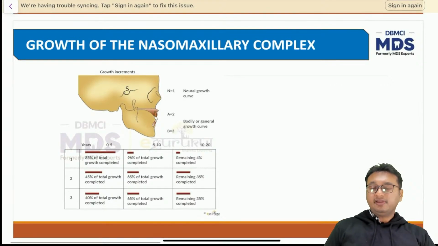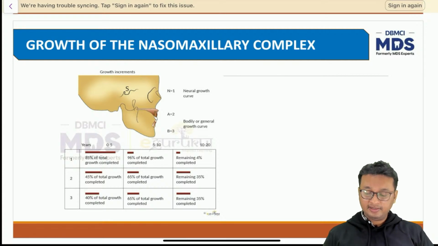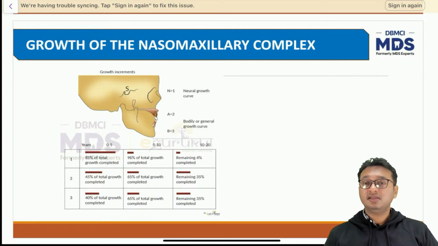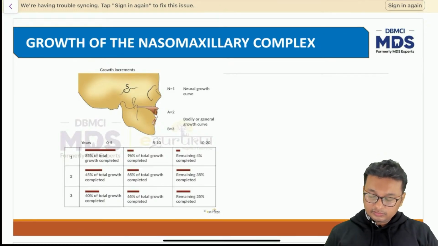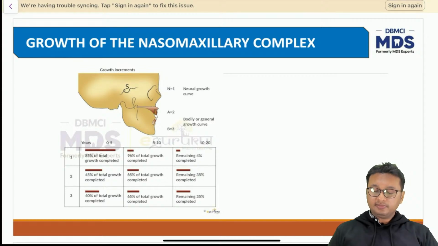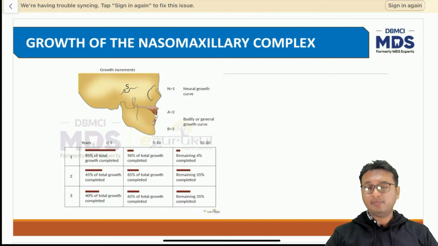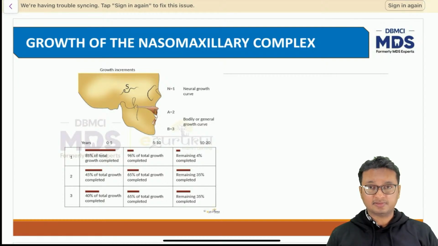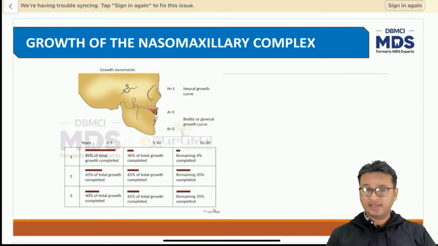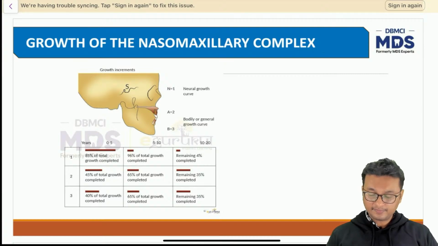Now coming to the growth of the nasomaxillary complex. Although I've already explained that to you in the previous slides, we'll still be discussing it in much more detail in this particular slide. I hope you are aware of Scammon's growth curve also. That I'll be taking in the next lecture. Scammon's growth curve says that the neural tissue completes approximately 90% of its growth by the time the child is 5 to 6 years of age. I hope you remember that. Everybody must have read that in their final year exams.